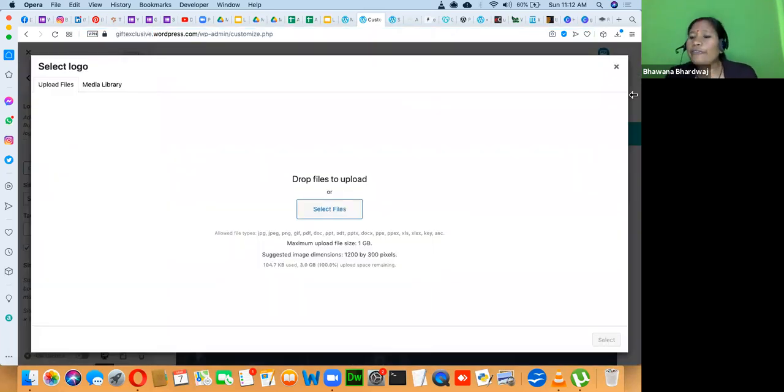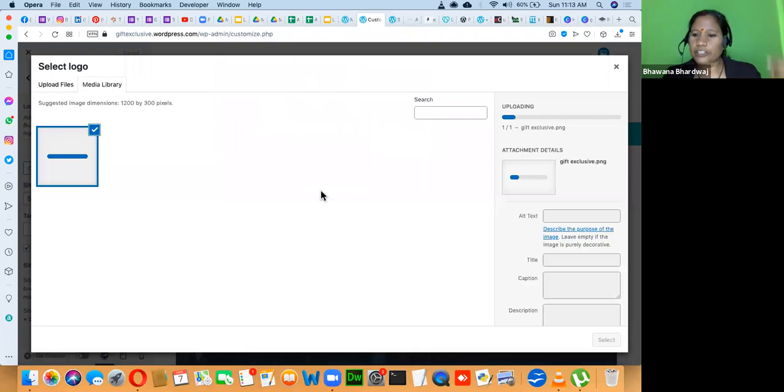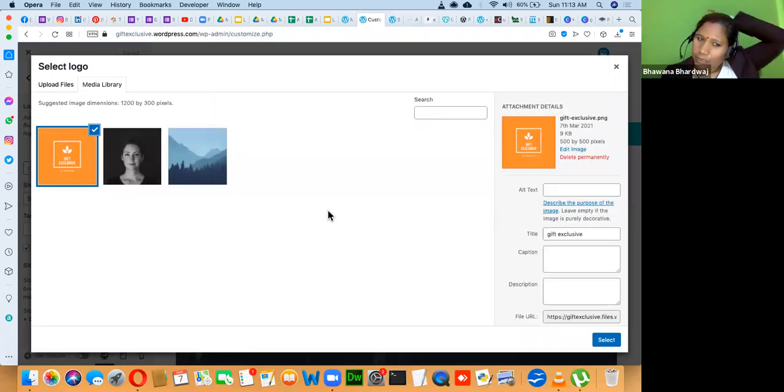Okay, so how many of you feel that you can create your logo now? You can create a logo and upload your logo on your website. Here you can select. Vaishali can do it. What about others? Yes. Nice, nice. Thank you.